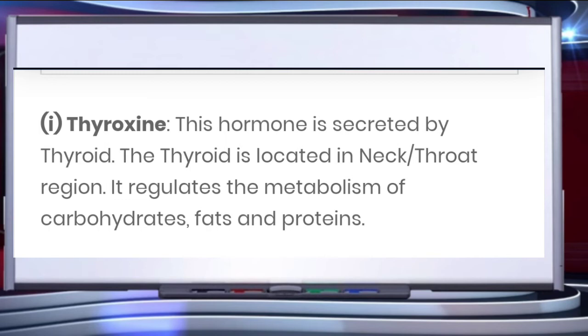So this is something very important to understand, that iodine is a mineral which is actually required for thyroxine to be released by the thyroid gland. Another hormone released by the thyroid gland, children, is calcitonin. It regulates calcium and phosphate level of blood.